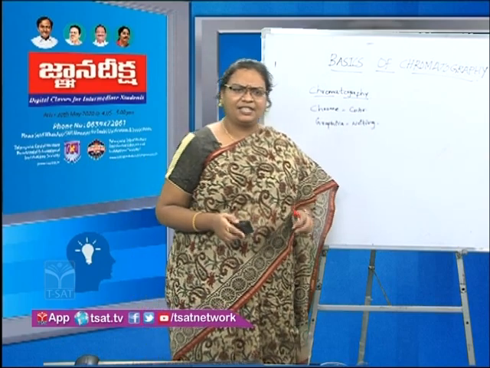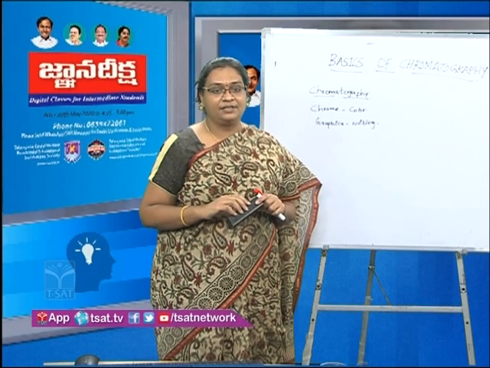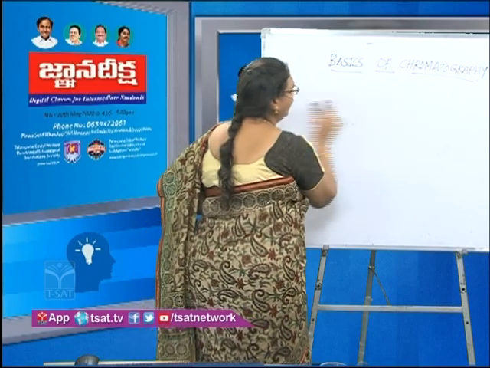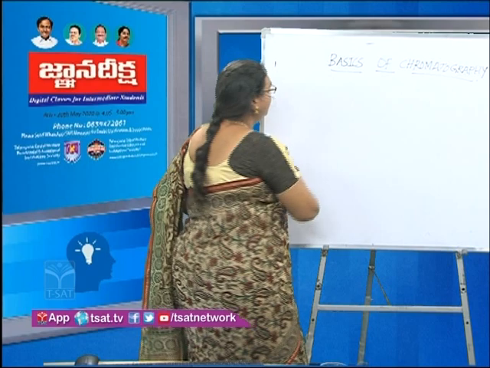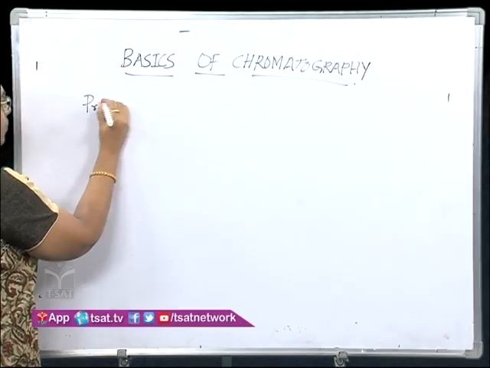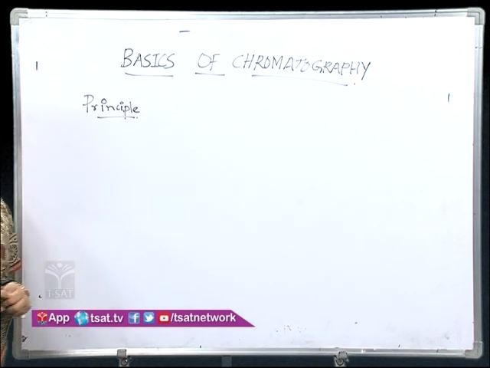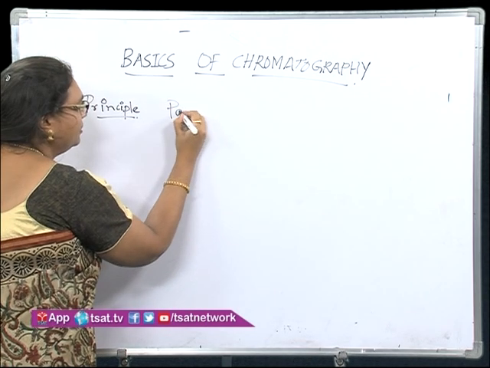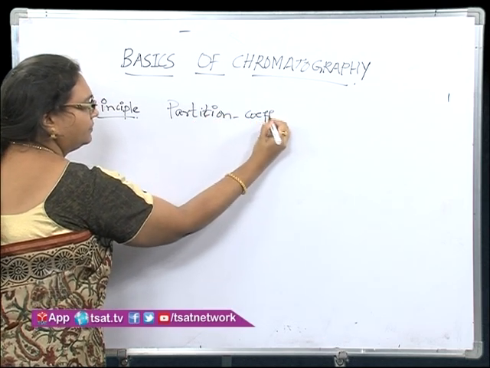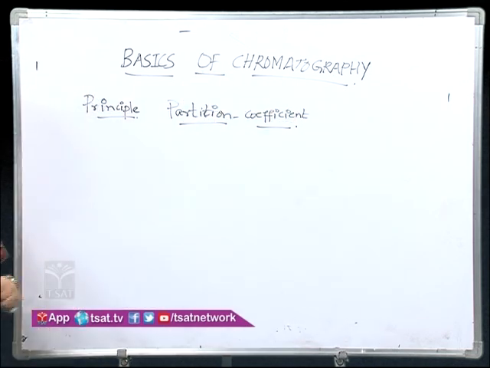You must all be wondering whether chromatography is just of one type or there are many types. Before answering that question, I would like to emphasize the principle of chromatography, because every analytical technique will have a principle, and here chromatography is no exception. The principle of chromatography is nothing but partition coefficient. So what is this partition coefficient?